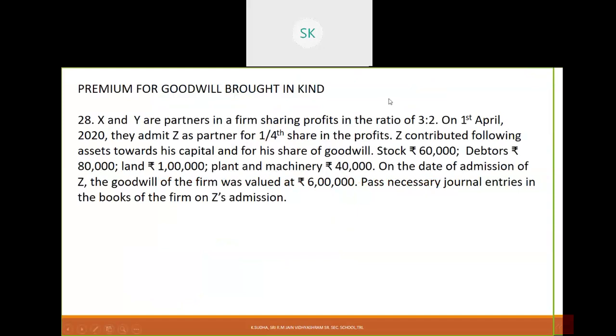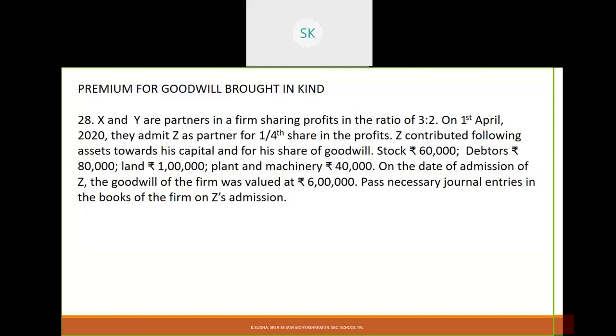X and Y are partners in a firm sharing profits in the ratio of 3:2. On 1st April 2020, they admit Z as partner for 1/4 share in profits. Z contributed the following assets towards his capital and for a share of goodwill: stock rupees 60,000, debtors rupees 80,000, land rupees 1 lakh, plant and machinery rupees 40,000. On the date of admission of Z, the goodwill of the firm was valued at rupees 6 lakh. Pass necessary journal entries in the books of the firm on Z's admission.